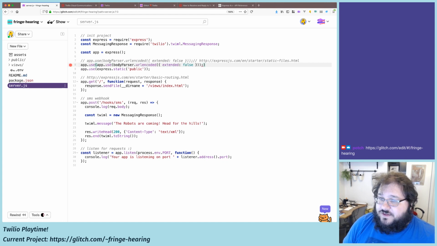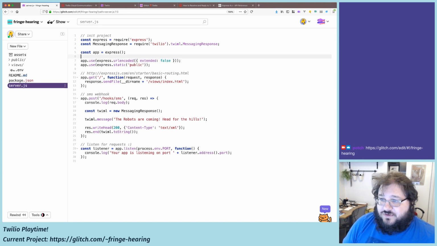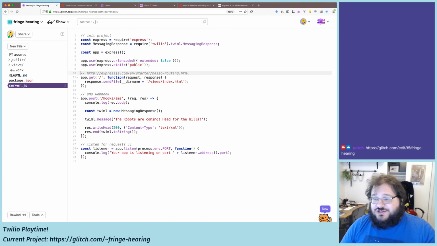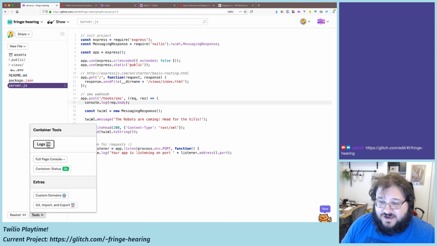We'll paste their thing. Oh, I already had that line. We'll paste their thing and we'll change it to Express. That is going to allow us to take form posts and turn them into a body, which means when we look at request.body, it's going to be an object as opposed to a string. So it's a helper that takes care of parsing the post body.